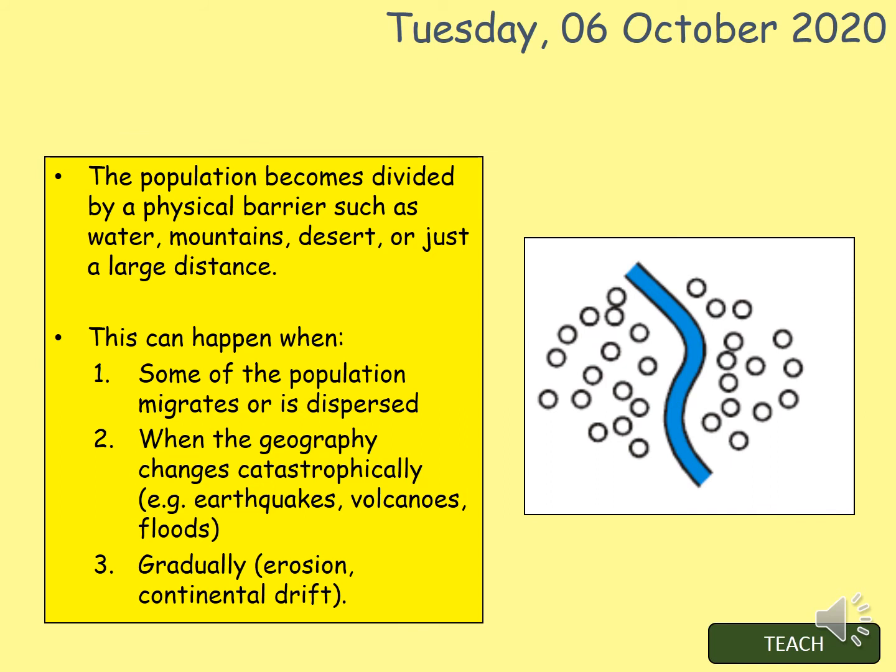I've just mentioned geological activity, so if there's a catastrophic geographical change, such as an earthquake, volcano or flood, or it could be a gradual change, such as continental drift, the idea that polar bears will have originated from relatives in Ireland when Pangea was about. Okay, it's the idea that things have now separated out.